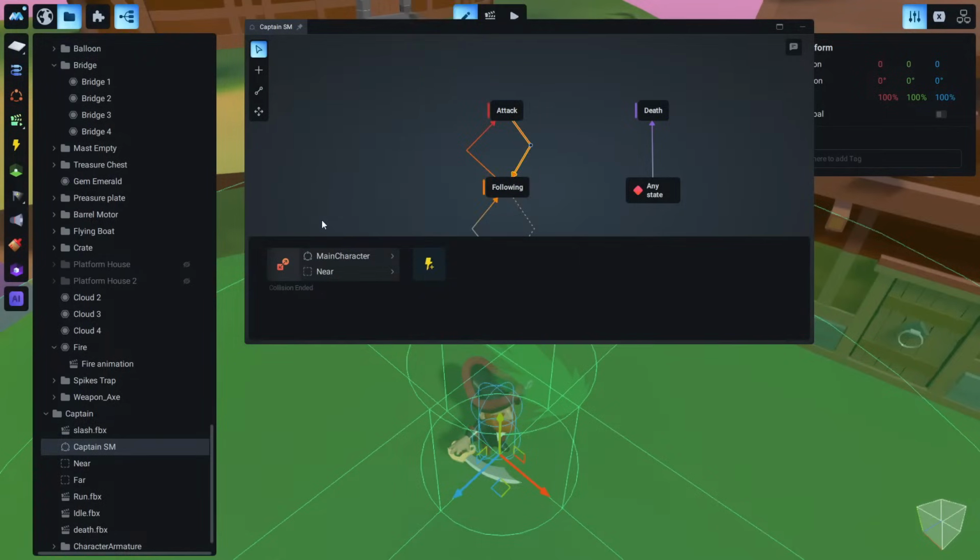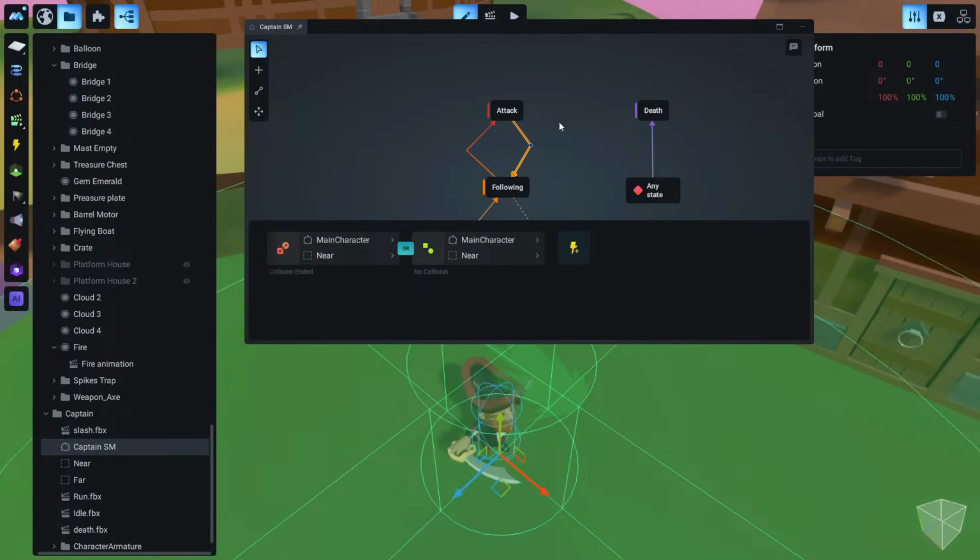And just to cover all the options that something might happen, let's duplicate this, and let's also cover the possibility of there being no collision. It's just a good practice.